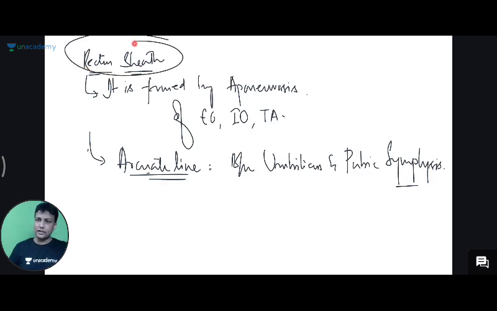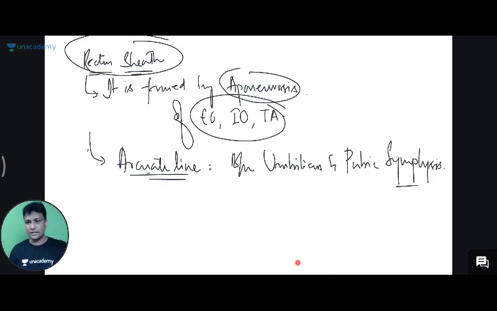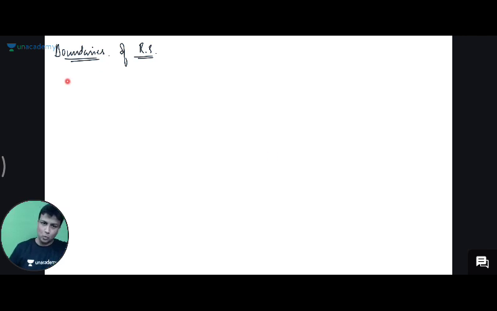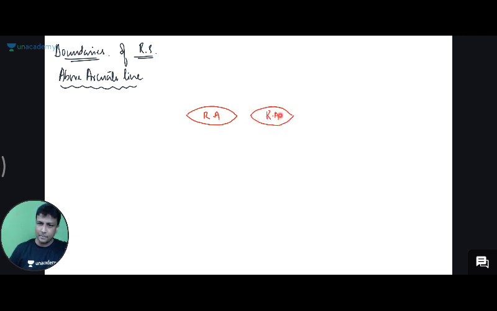So basically what is rectus sheath here? It is formed by the aponeurosis of external oblique, internal oblique, and transversus abdominis. Now let us learn the boundaries above and below. So write the heading there as above arcuate line. First of all, make the platform ready. This is rectus abdominis muscle, and there will be one more rectus abdominis muscle on the other side, and in the middle you will have linea alba.